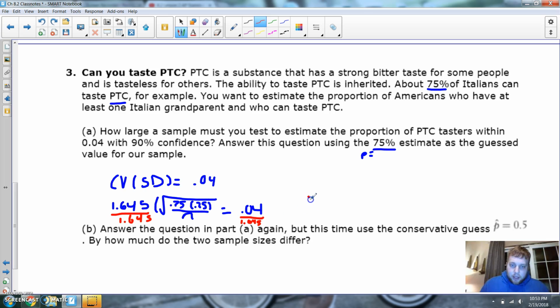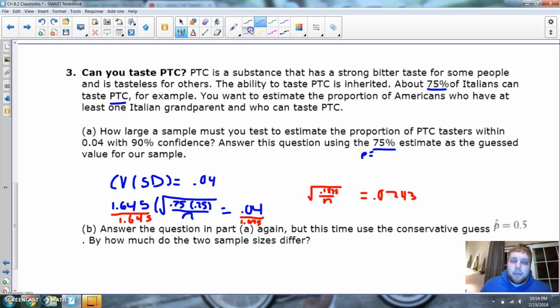So I'm going to get the square root. Oh, hold on. I'm going to get 0.0243. All right, that's on the side. I'm also going to multiply the top here, just so that can stay nice and dandy. And 0.75 times 0.25 is 0.1875.